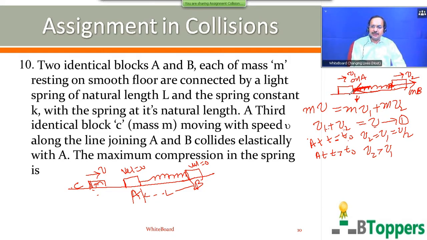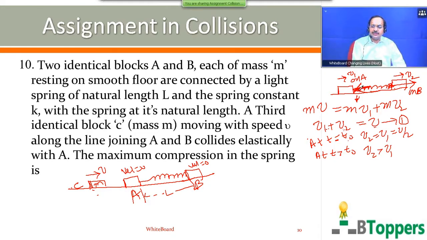That means the separation between the two blocks first decreases and reaches the minimum value at the instant t equal to t naught. And after that instant, the separation between the two blocks begins to increase when v2 becomes more than v1.